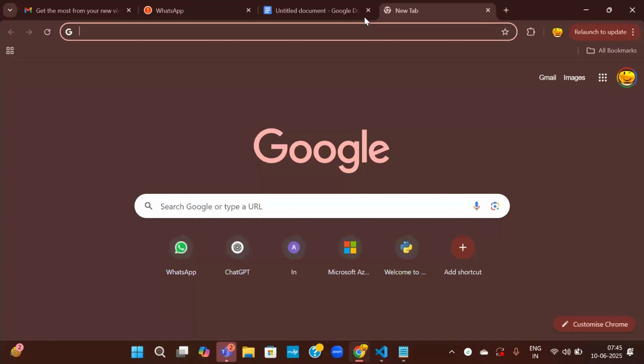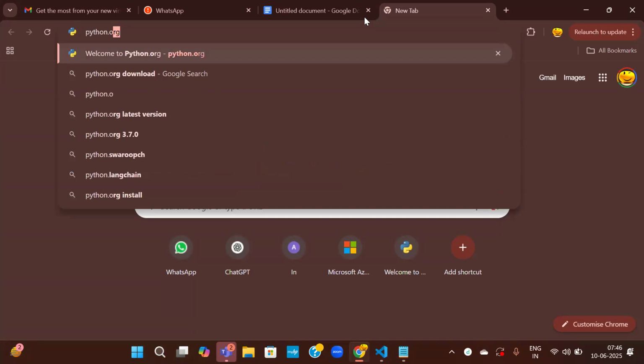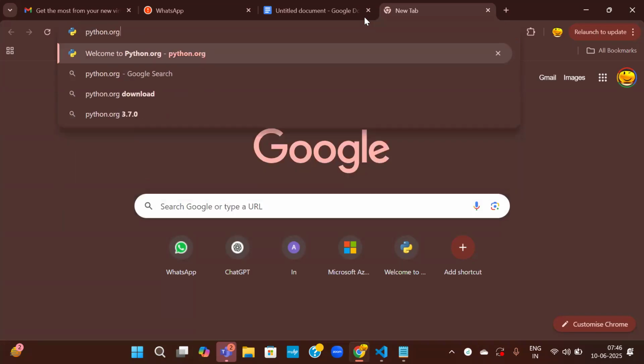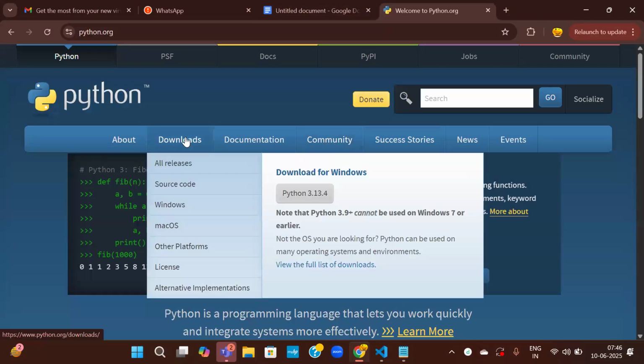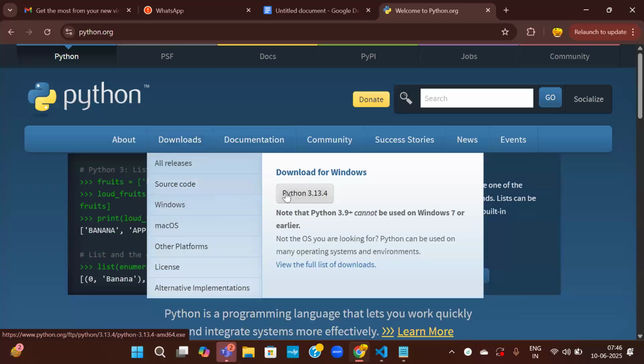Python is open source. We don't need any license, so you can just go to the browser and install it. The website is python.org. When you go to python.org, this page opens up. Here, go to downloads. It will show the compatible version for your system. Mine is Windows, so it is showing the Windows version for me.